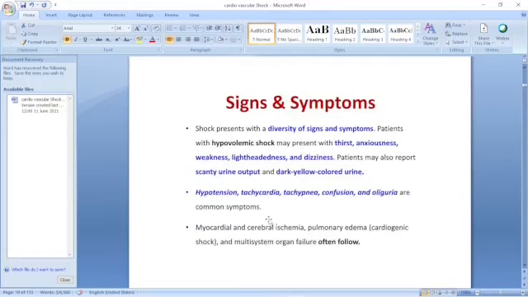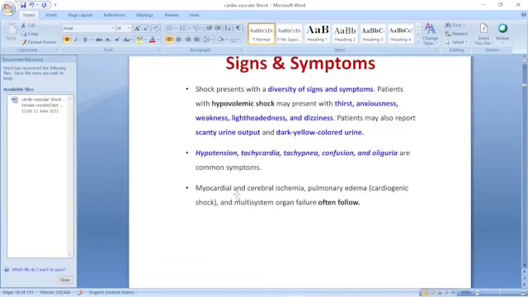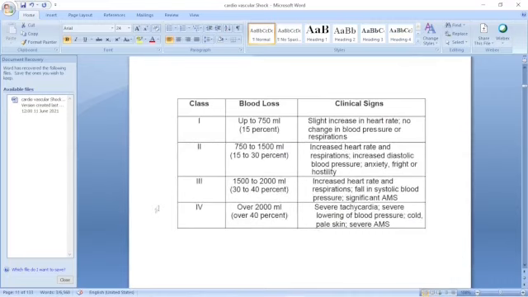That includes bleeding and other causes, diarrhea, vomiting, etc. And hypotension, tachycardia, tachypnea, confusion, and oliguria. These are the common symptoms and signs. Myocardial and cerebral ischemia, pulmonary edema in case of cardiogenic shock, and multisystem organ failure can follow.